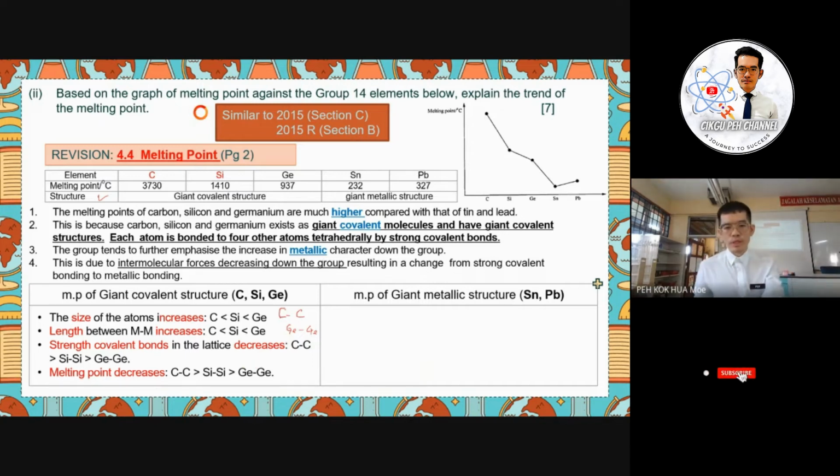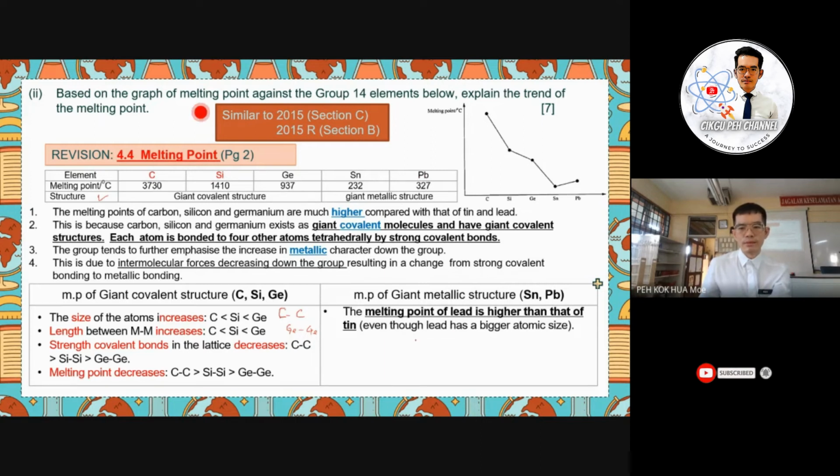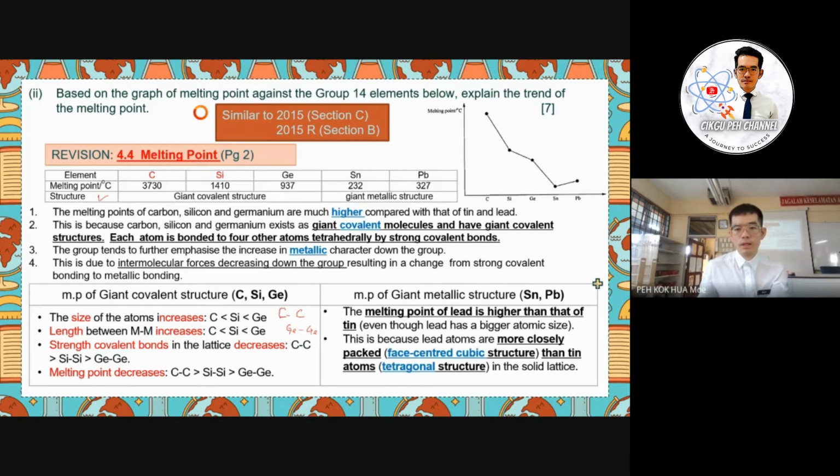Then we have to discuss the other two, which are tin and lead. You see that lead has a higher melting point, which is unexpected, right? We expect that when the size gets bigger the melting point will be lower, but here it's not. Why? Because the structure is different.